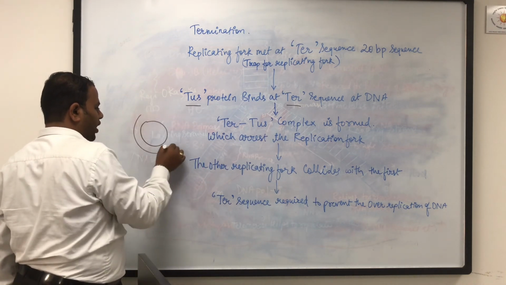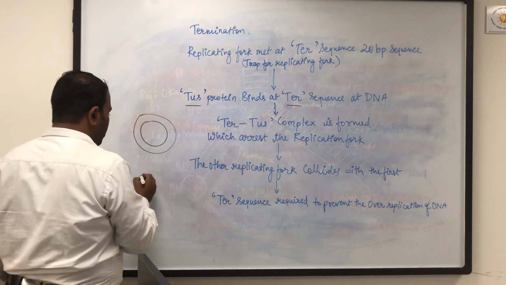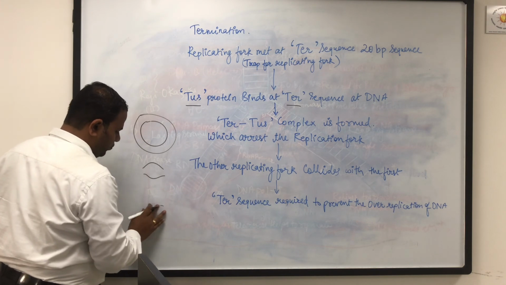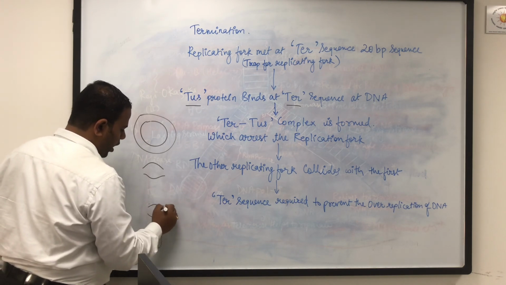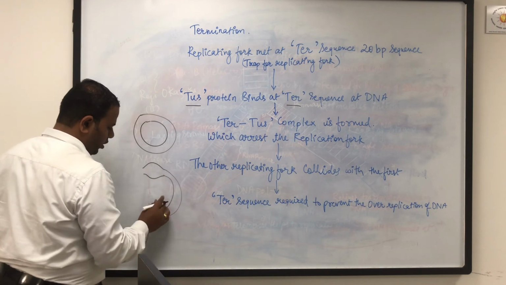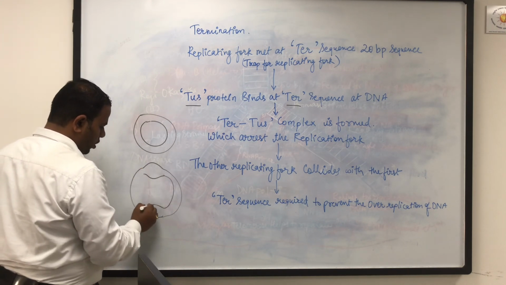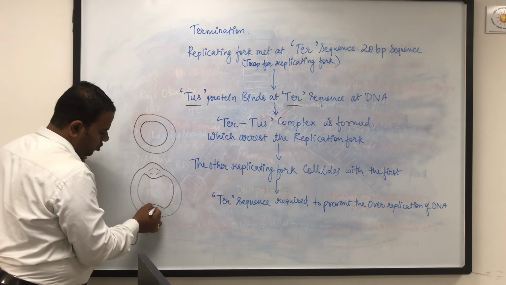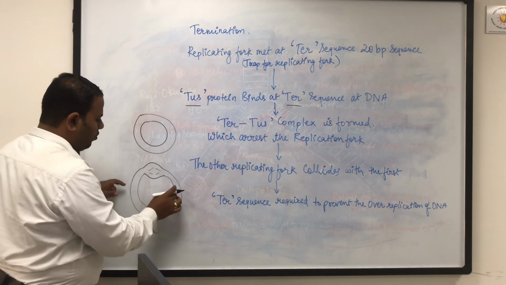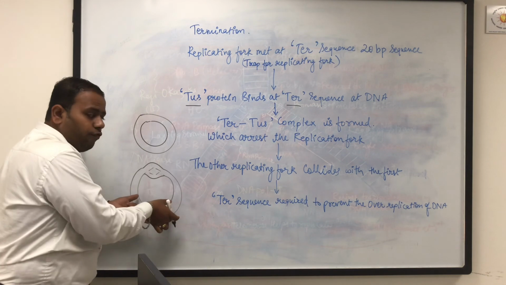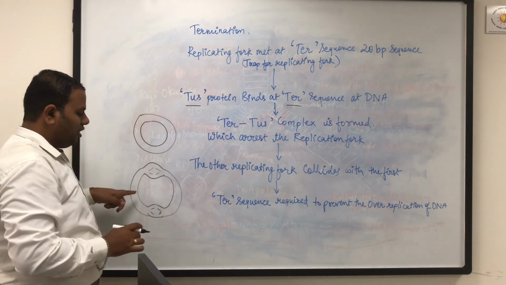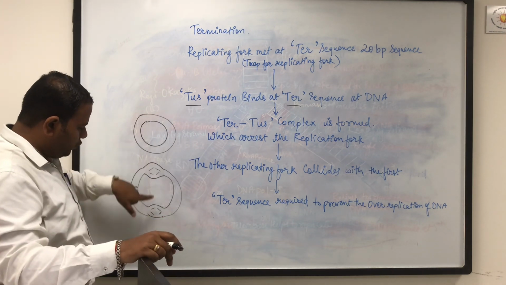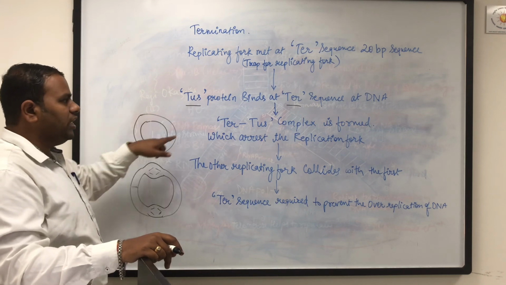Suppose this is the circular DNA, or the DNA is circular in certain bacteria. It will form a replicating fork like this, and here below also like this. Now this fork will keep on going like this, and here also it will be like this. Once in a while at a certain position, these two forks are going to collide with each other. Otherwise, there is a presence of the TER sequence on one of the sides. So it depends on which one of the two replicating forks encounters the TER sequence first.